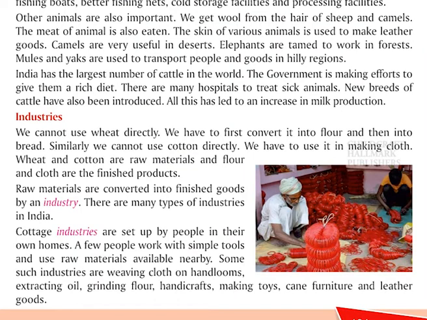Other animals are also important. We get wool from the hair of sheep and camels. The meat of animal is also eaten. The skin of various animals is used to make leather goods. Camels are very useful in desert.